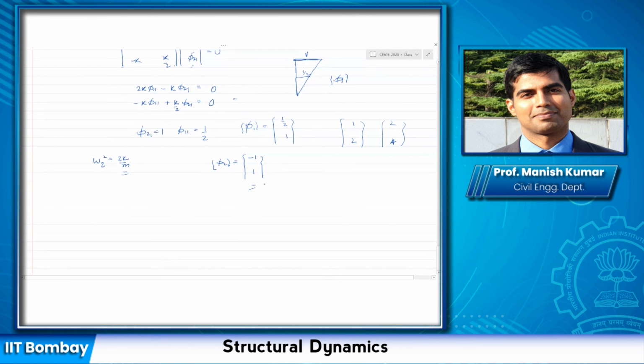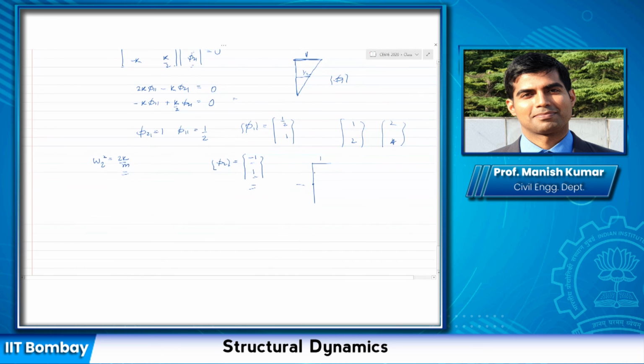If you try to draw the second mode shape, if you consider 1 here, it is saying that at degree of freedom 1, it is in the opposite direction, -1. So if you consider u2 equal to 1, at degree of freedom 1 it is -1.